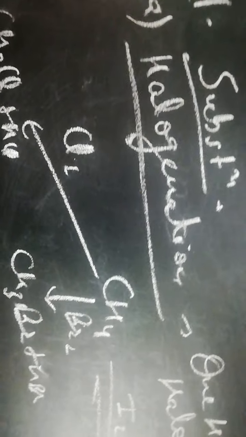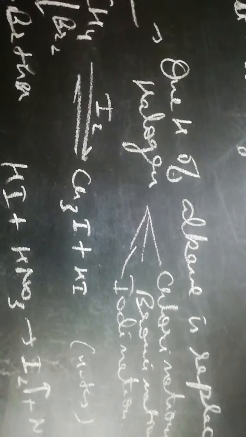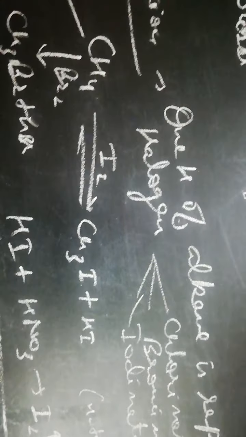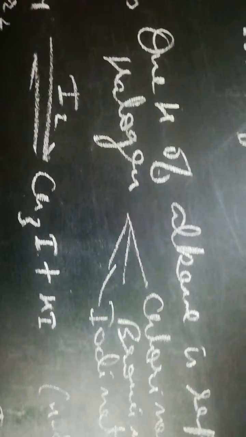So first is halogenation. In halogenation, one hydrogen of the alkane is replaced by a halogen atom. If the halogen atom is chlorine, then the process is called chlorination. If the halogen is bromine, then the process is called bromination. And if the halogen is iodine, then the process is iodination.